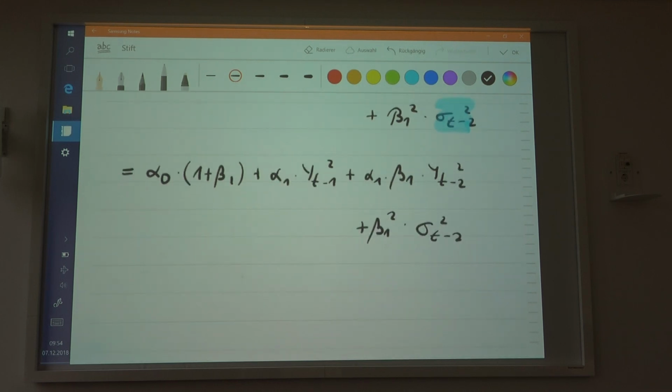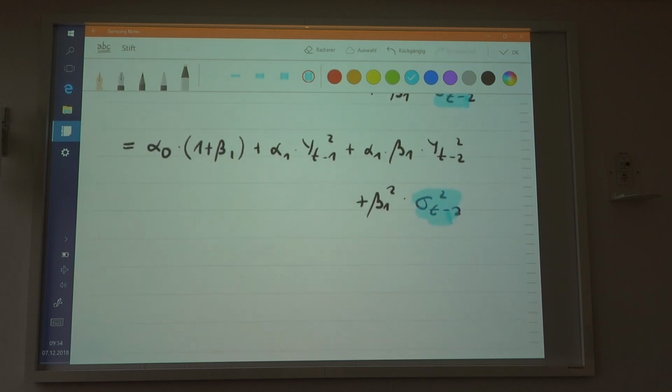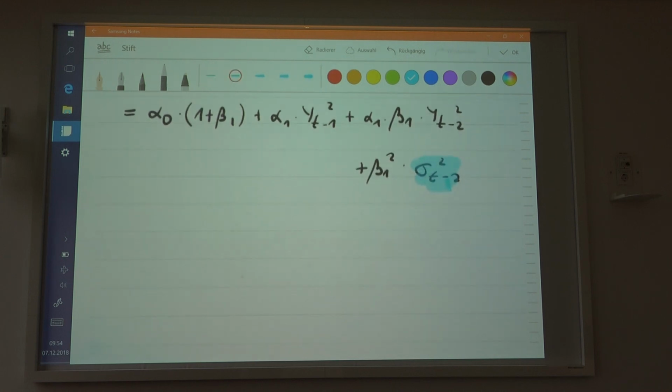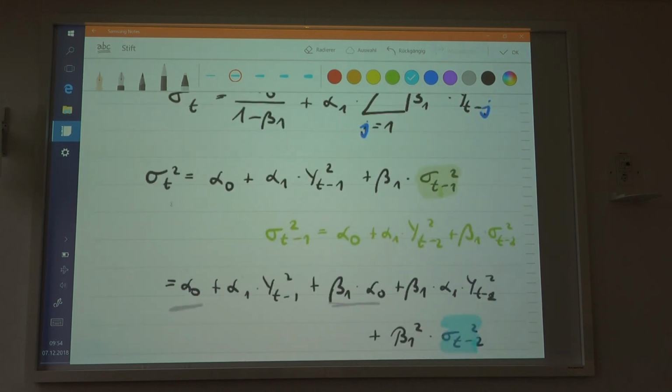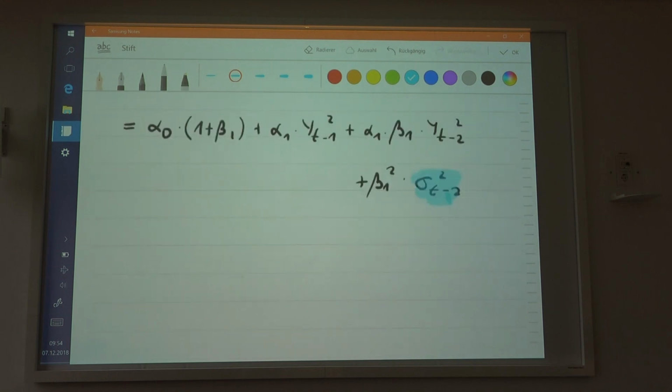Now what I'm going to do here is replace sigma t minus 2 squared again, by means of the following expression. Depending on the basic definition, if sigma squared is equal to that expression, then sigma squared at t minus 2 is going to be equal to the following.